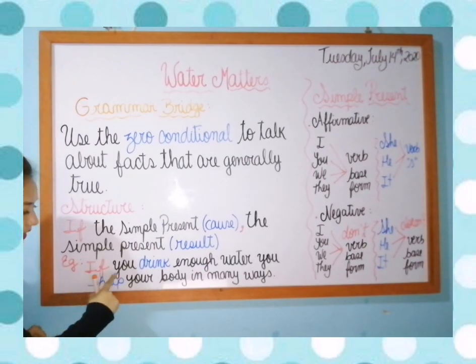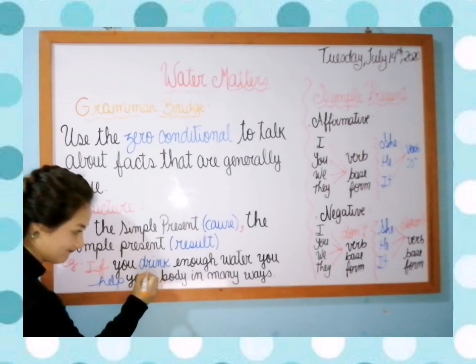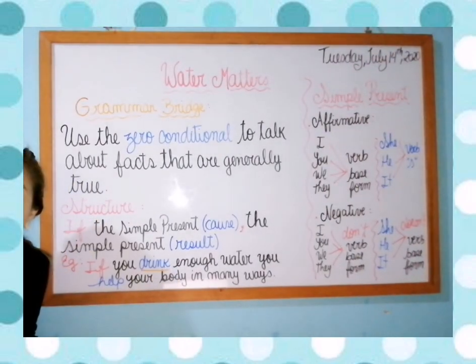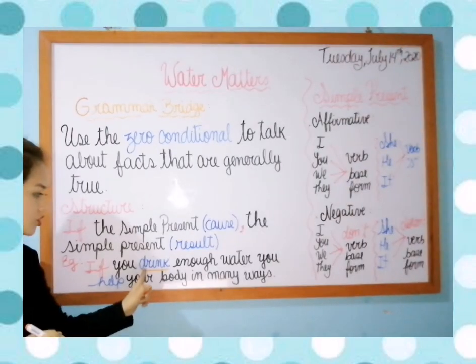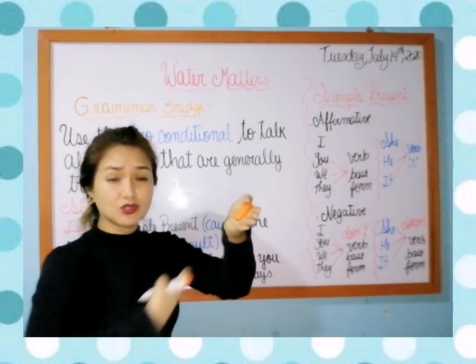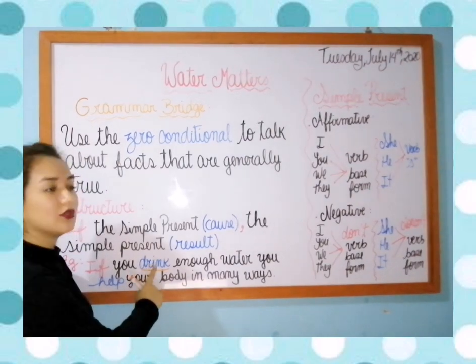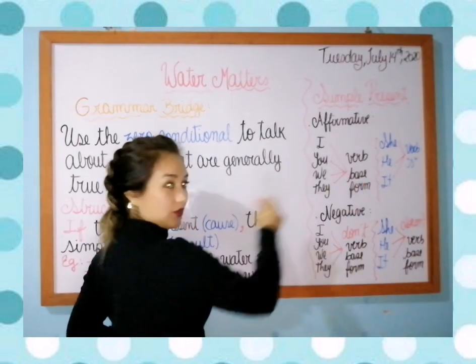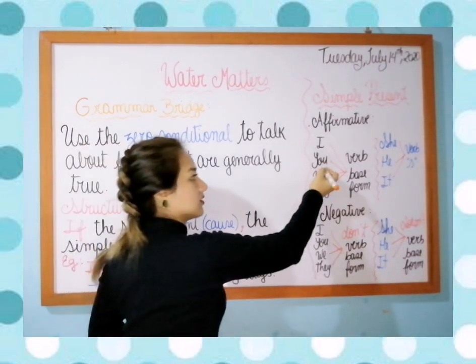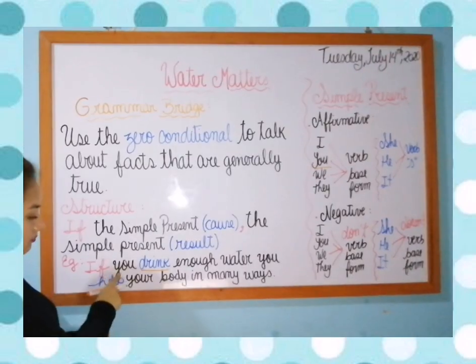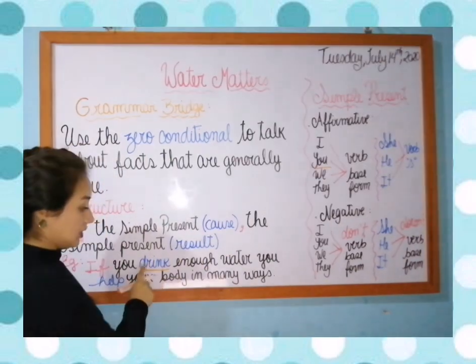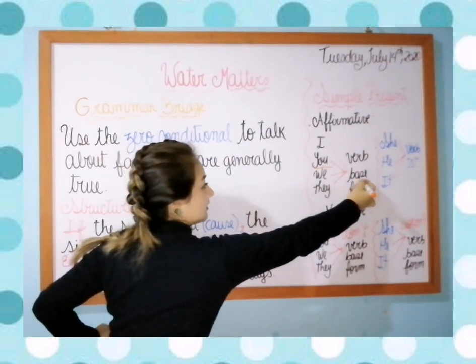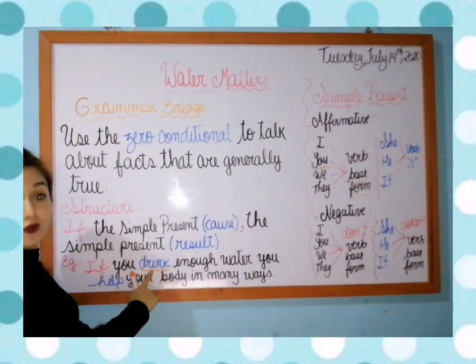I'm gonna show you. Here, if you drink, the same, drink. If you take a look at your list, drink is in base form. Why, miss? Because here you have you, so you talk about the base form.